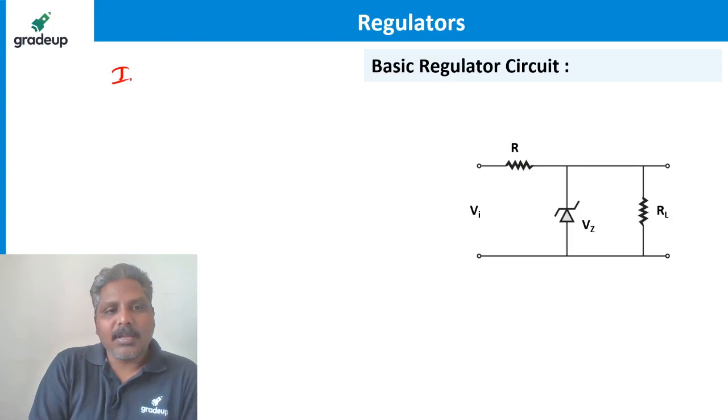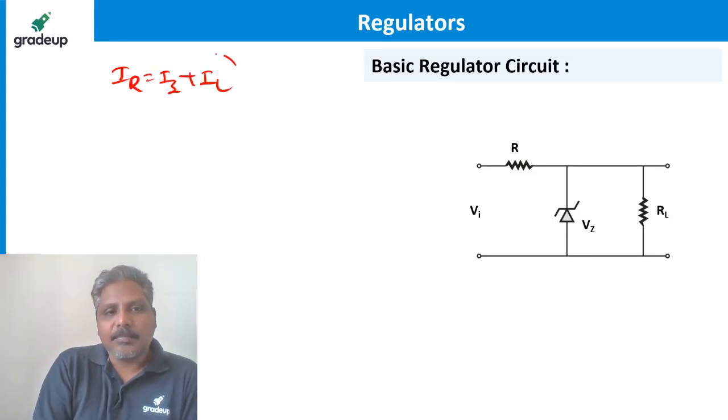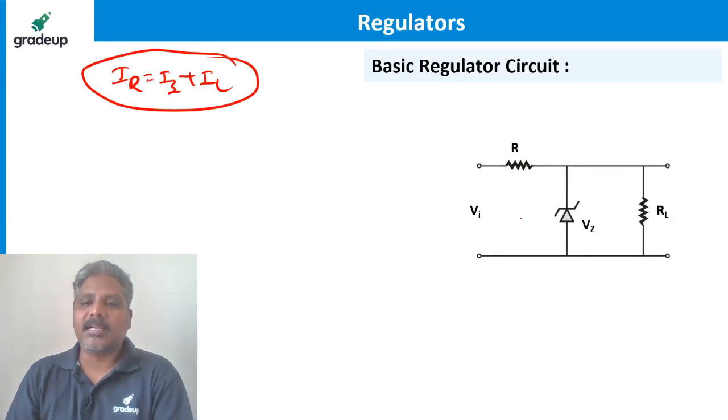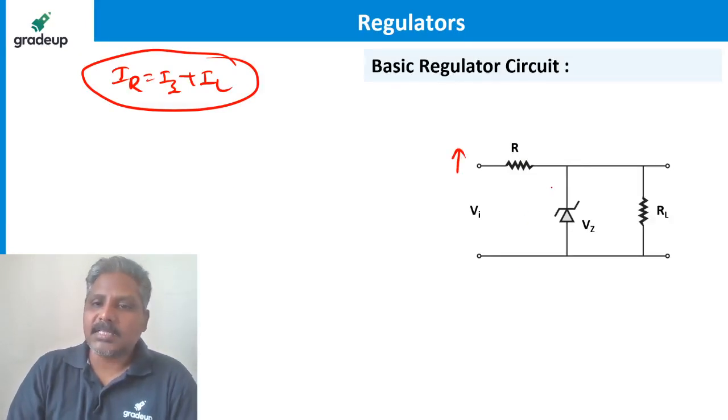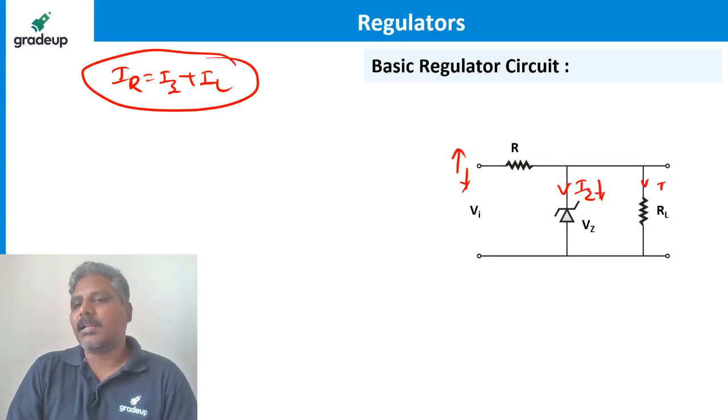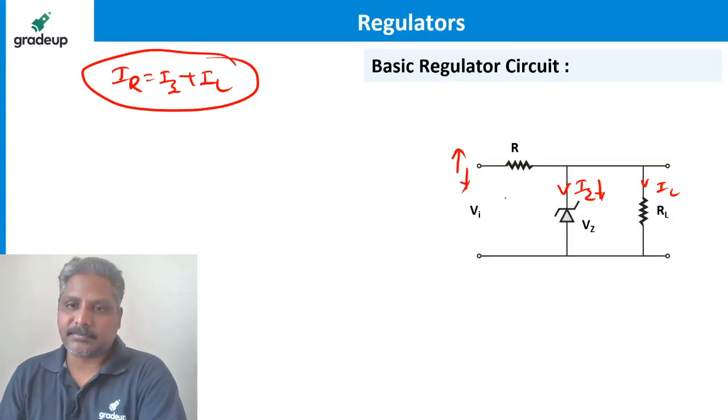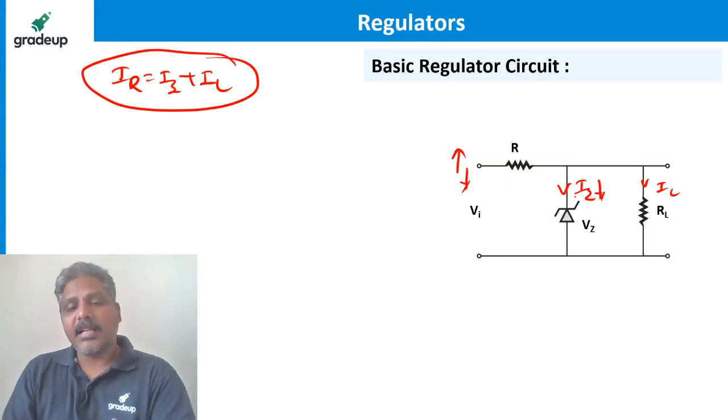You just remember IR is equal to IZ plus IL. This is the basic current equation in a regulator. And if input voltage increases, Zener current increases. If input voltage decreases, Zener current decreases. Keeps the IL constant. Other way also I can explain.